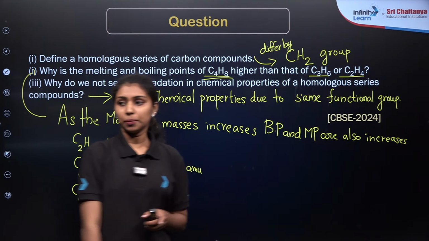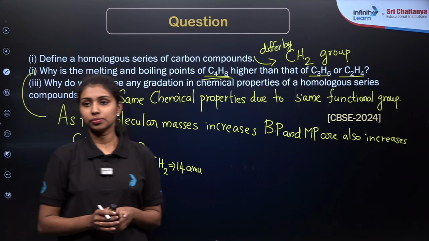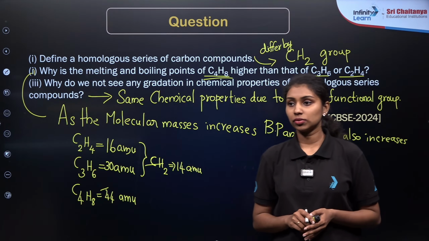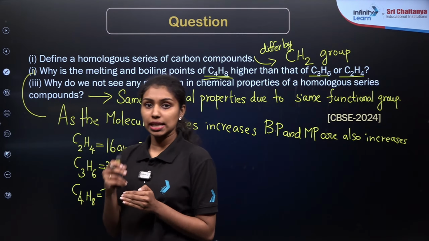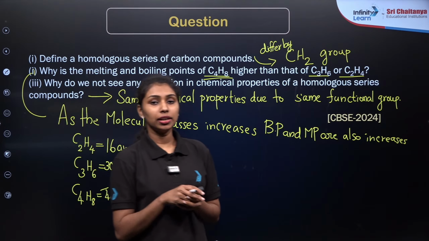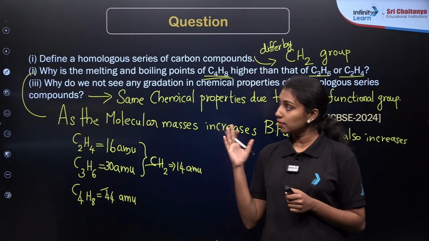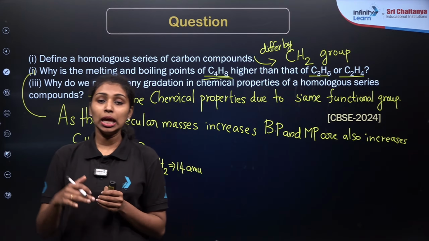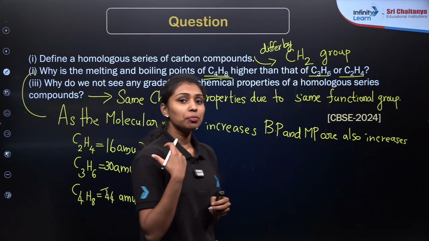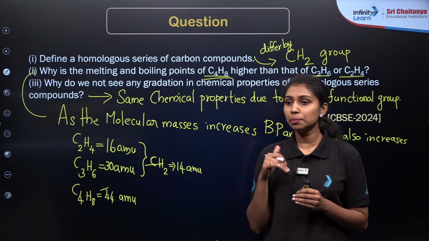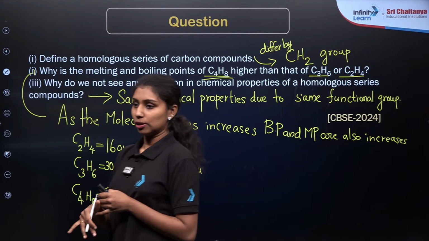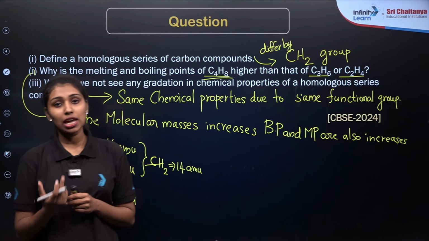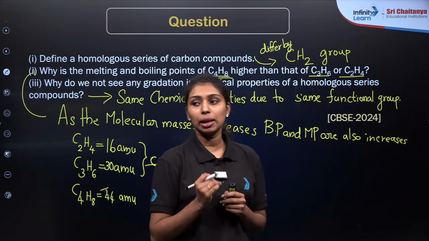Is there any doubt? So in general, homologous series are series of compounds having a difference of CH2 units, and whenever we discuss the melting and boiling points of the different compounds in the homologous series, because of the increase in molecular mass, their melting and boiling points will be higher than that of the previous member in the same homologous series. Then because of the presence of the same functional group, they will have the same chemical properties.